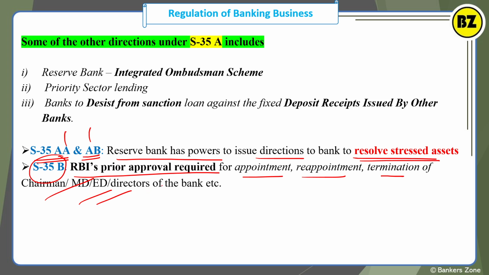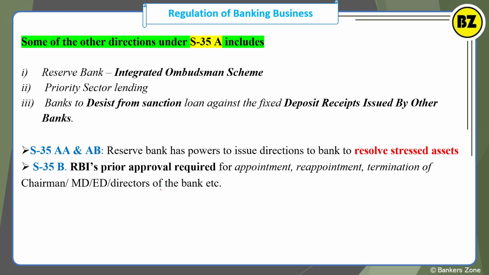Okay, so these are different sections under which RBI gives directions to banks. 35AA and 35AB are both important, where RBI is talking about stressed assets, right? 35B is all about the higher authority like MD, CEO, ED, director: termination, appointment or reappointment.